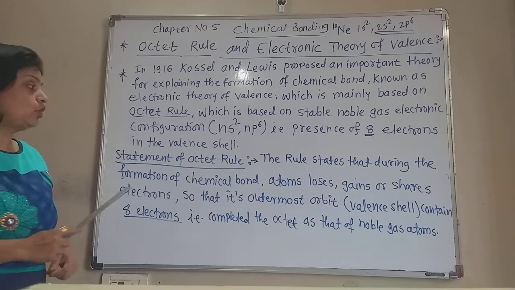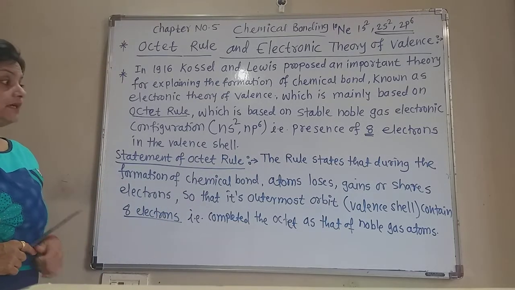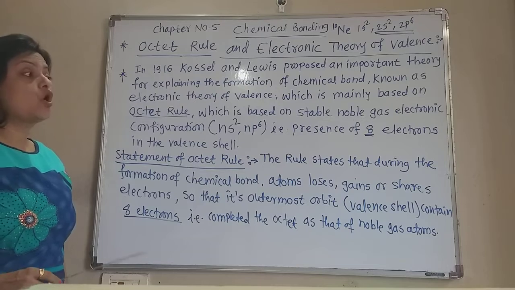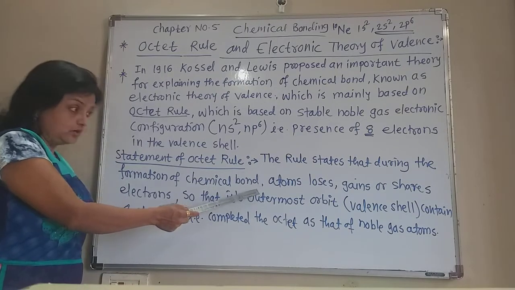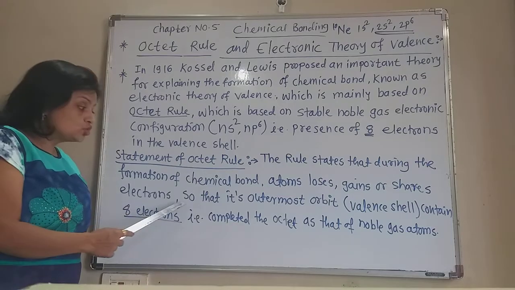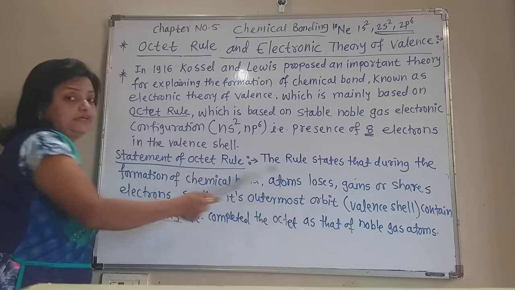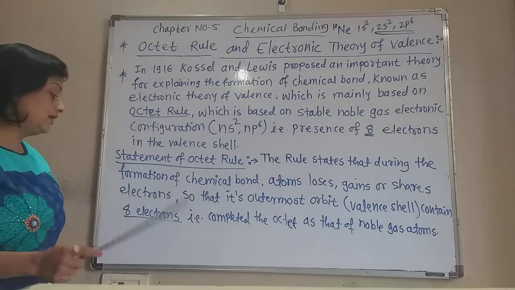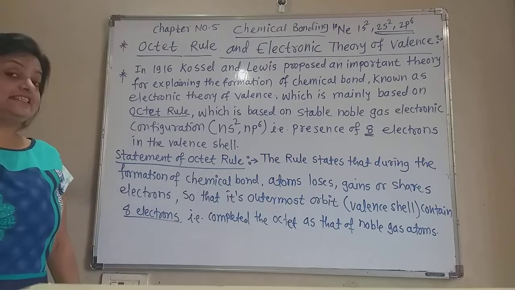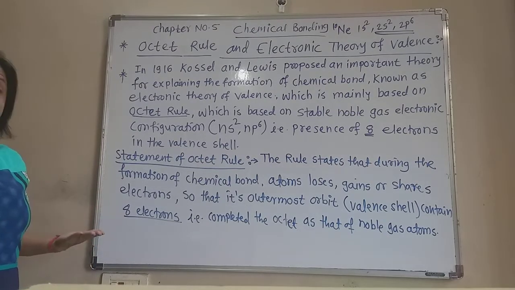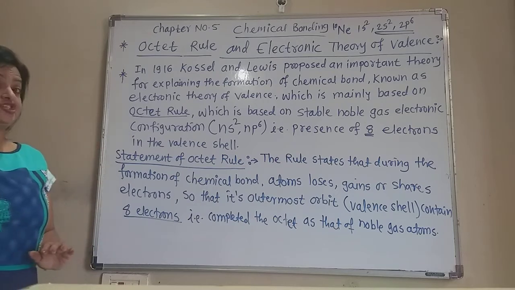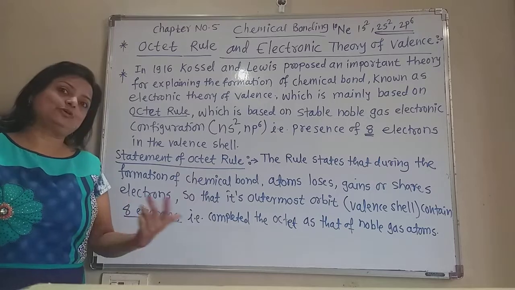Now, what is the statement of the octet rule? The rule states that during the formation of a chemical bond, atoms lose, gain or share electrons so that the atom's outermost orbit, that is the valence shell, contains 8 electrons, a completed octet as that of the inert gases. This is the octet rule.